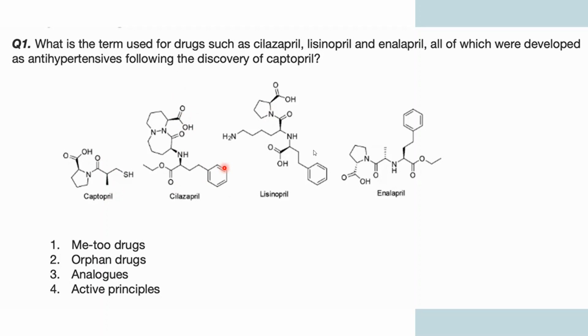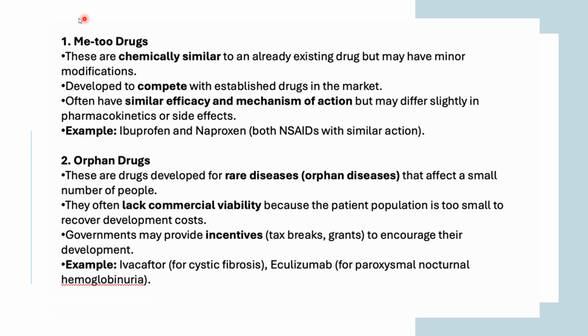Pyrrolidine is there, and then it is building upon that. So these four structures are having that thing in between them, but they are structurally modifying with each other, right? So the structure is not exactly similar, just the skeleton from that pyrrolidine ring is similar. So they are chemically similar to an already existing drug but may have minor modification.